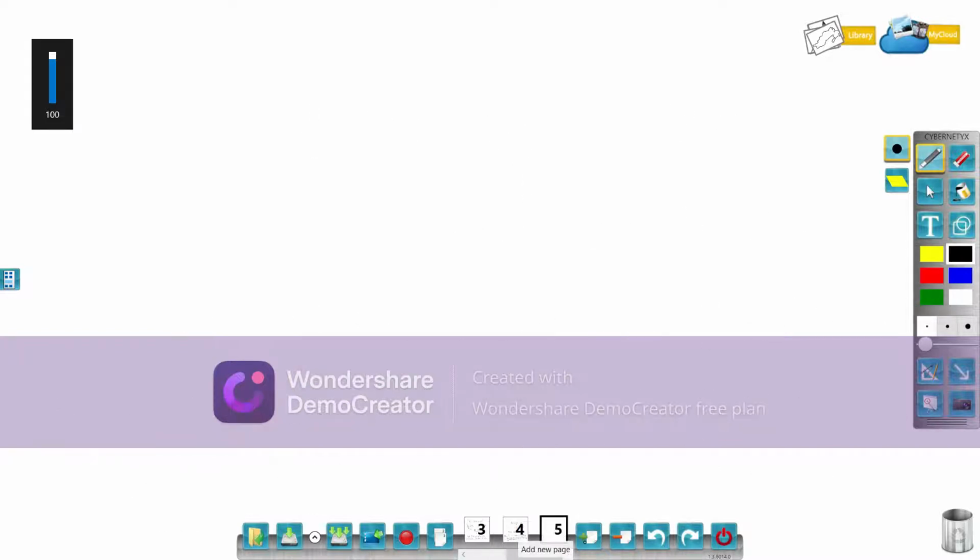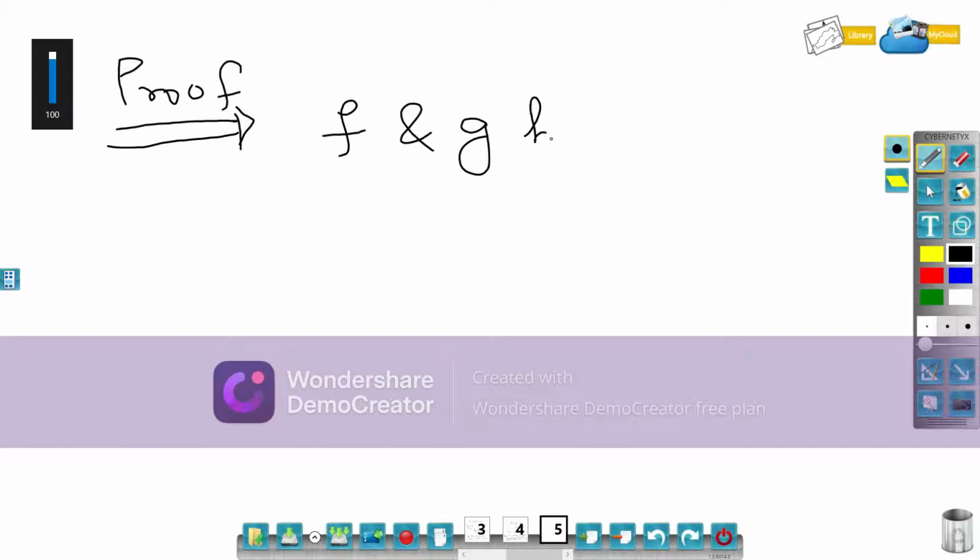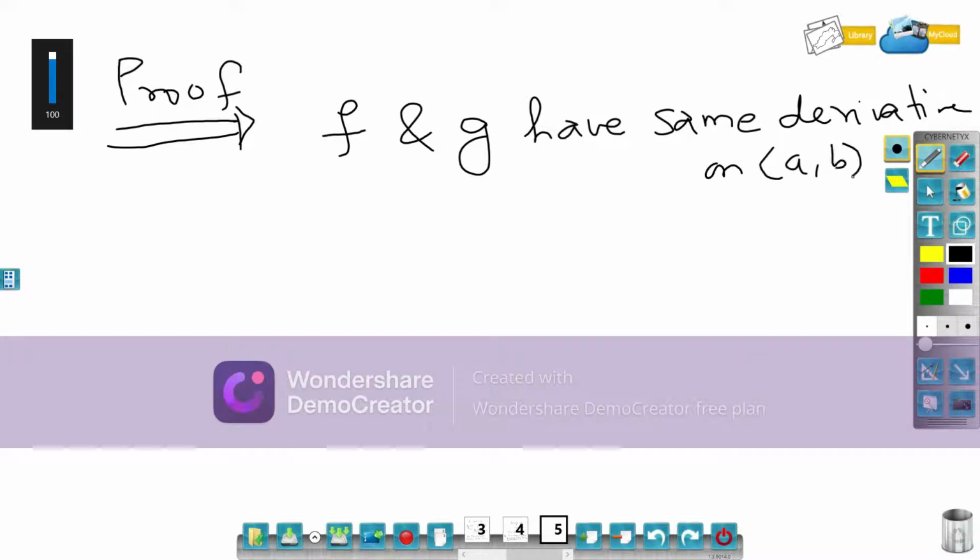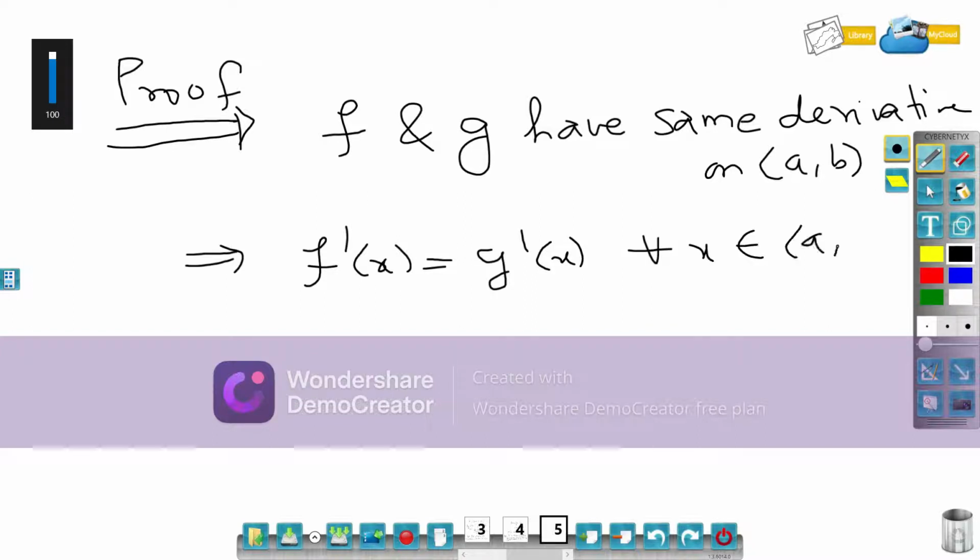Okay, so let's do this. It says that f and g have the same derivative on open interval a comma b. So this implies f dash x is the same as g dash x for all x belongs to open interval a comma b. Let's number this as 1.